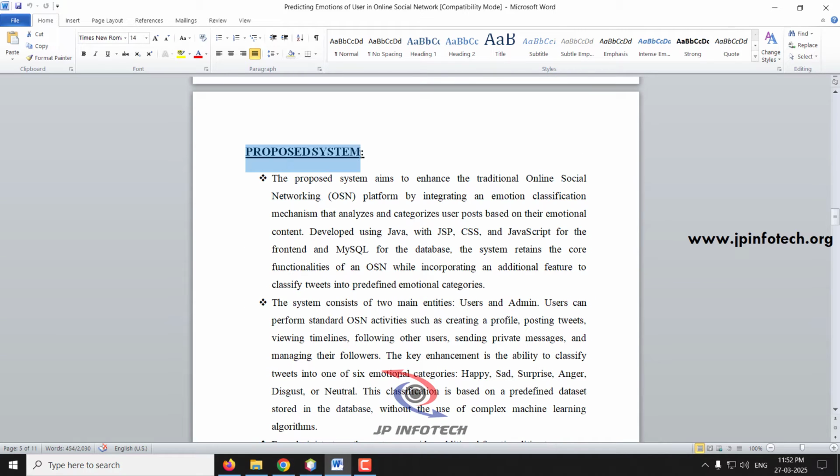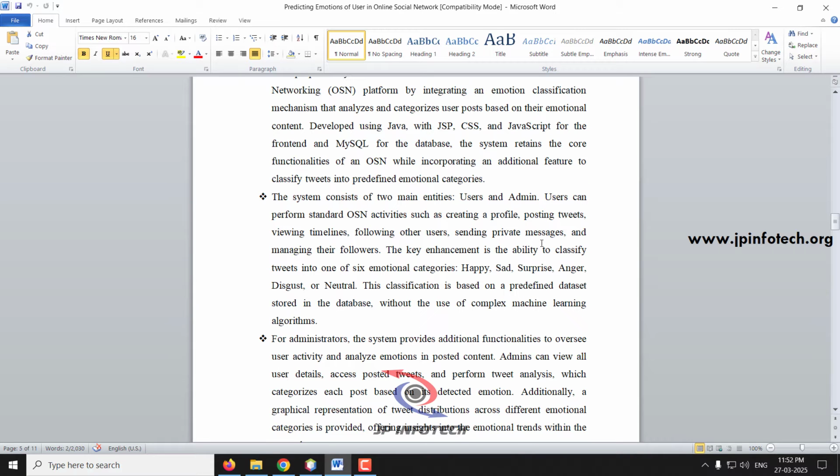Coming to the proposed system, as mentioned, we are going to develop a Java based web application project, Predicting Emotions of User in Online Social Network, using Java with JSP, CSS, JavaScript, and MySQL. The two main entities of this proposed system are the users and the admin. The user will have the basic online social networking activities: they can create a profile, post tweets, see the timeline, follow other users, see who is following them, and privately message other users. All those things will be provided.